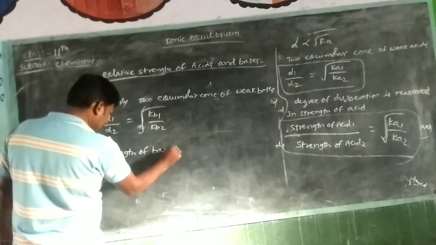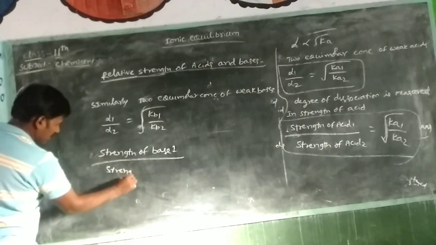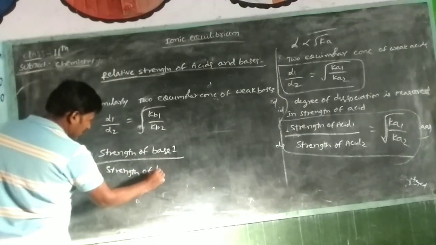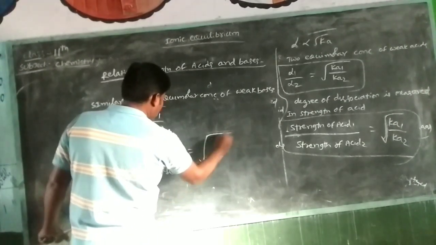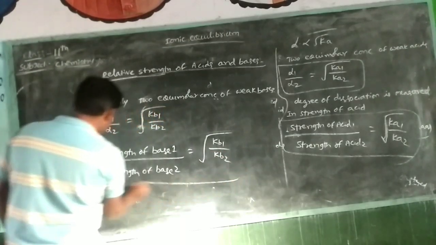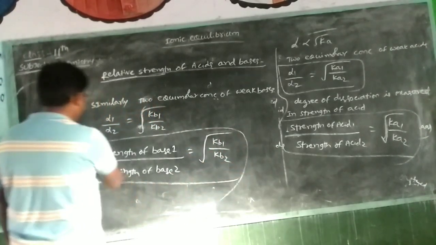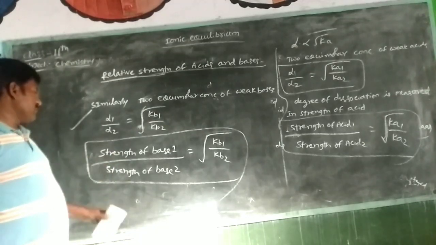Strength of base 1 upon strength of base 2 is equal to root of Kb1 by Kb2. This is another formula for bases. Two equimolar concentrations of weak bases: alpha 1 by alpha 2 is equal to root of Kb1 by Kb2.